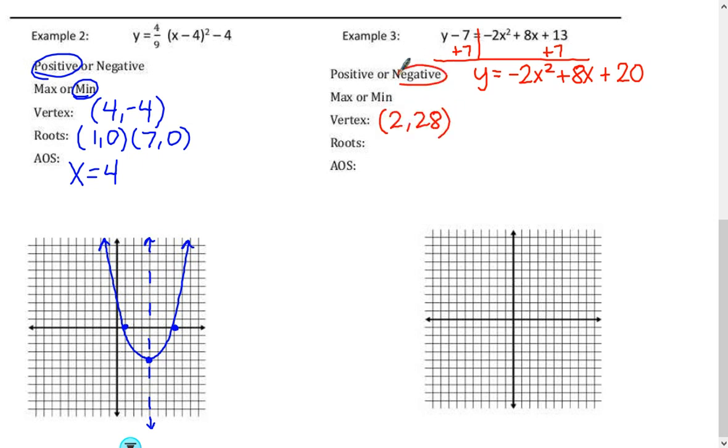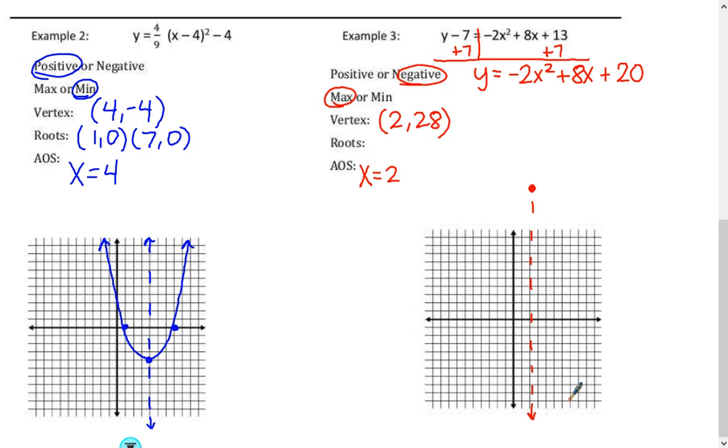All right, this is negative, and we were finding our maximum. So obviously our graph isn't big enough to graph the 28, so I'm just going to do it somewhere up here, and let's pretend that that is at the point 2, 28, which means my axis of symmetry is at x equals 2, and I'm going to go ahead and draw that in here too. Okay.